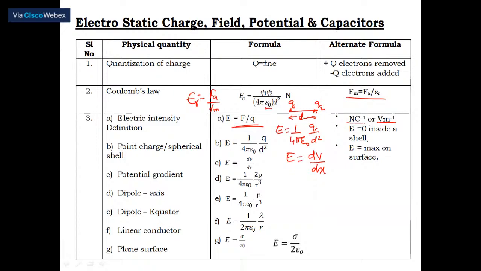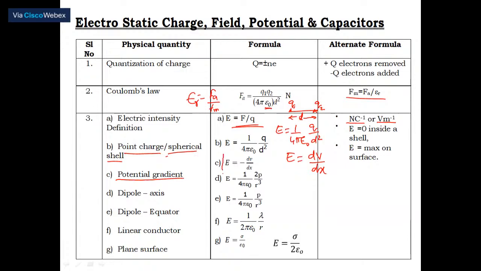Next, you can see here, electric intensity due to a point charge or a spherical conductor or spherical shell is given by E is equal to 1 by 4 pi epsilon into charge upon distance square. The second one we have also given: the electric intensity is nothing but the negative potential gradient at that point.